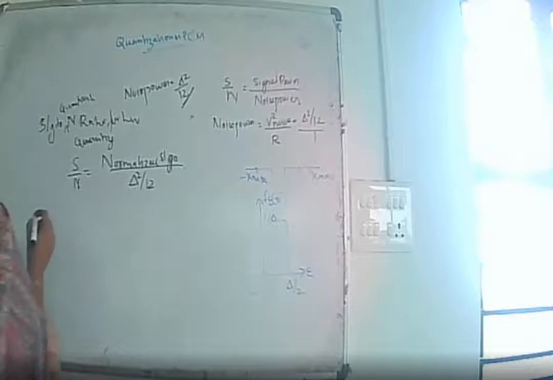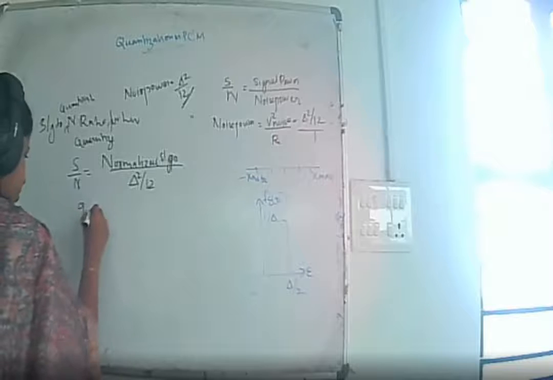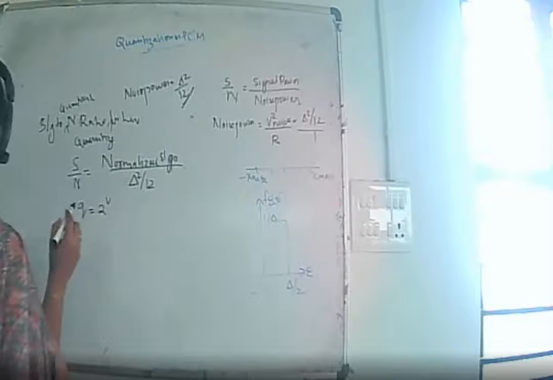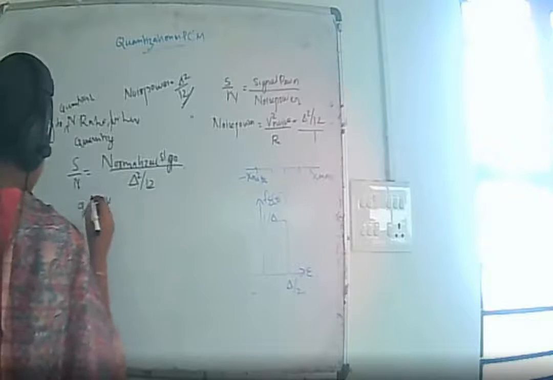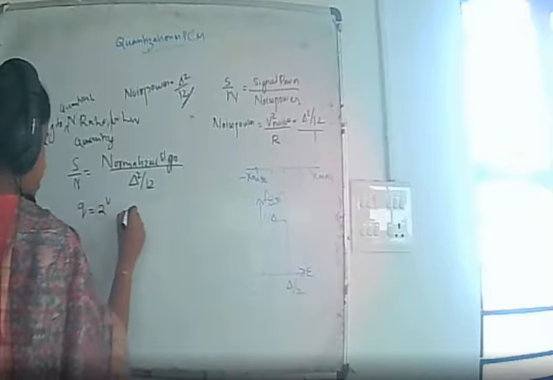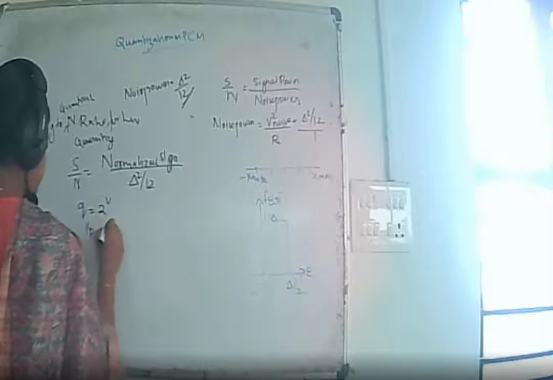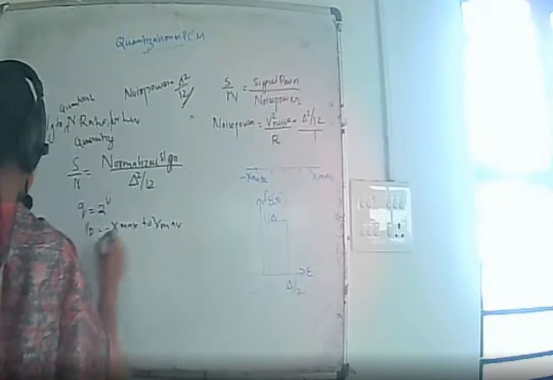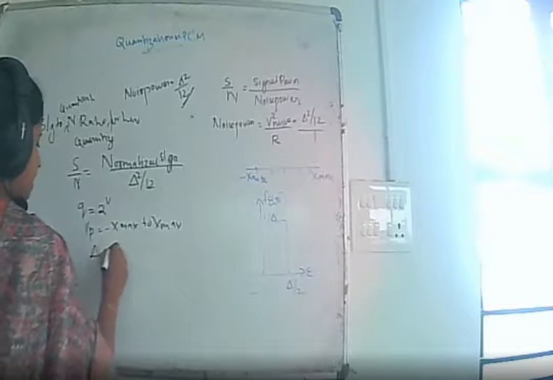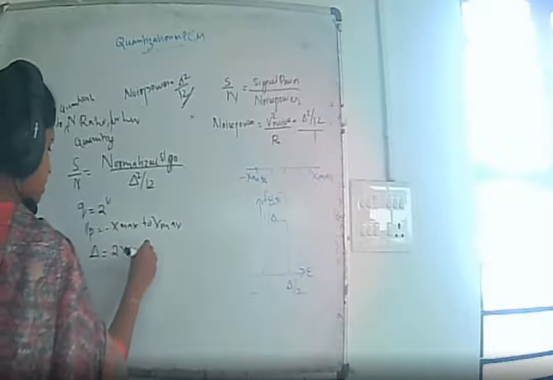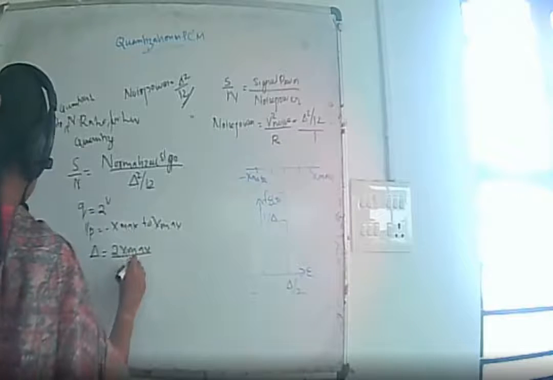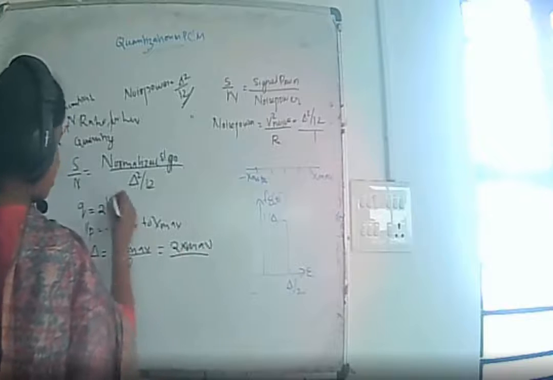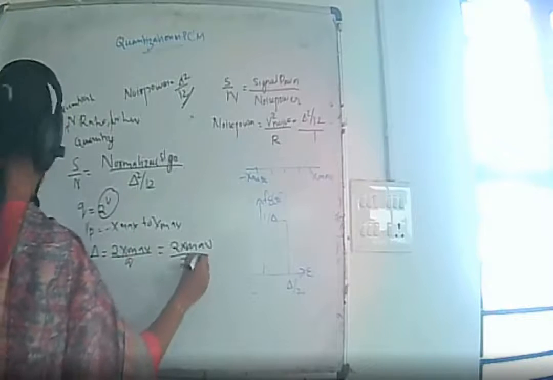The number of quantization levels Q is equal to 2 raised to v, where v is the number of bits per sample, and the input varies between minus x max to x max. We know the step size delta is equal to 2x max by the number of levels Q, which is 2x max by 2 raised to v.